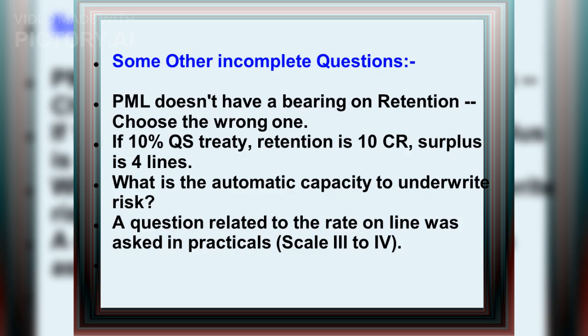PML doesn't have a bearing on retention. Choose the wrong one. If 10% quota share treaty, retention is 10 SR, surplus is 4 lines. What is the automatic capacity to underwrite risk? A question related to the rate on line was asked in practicals.